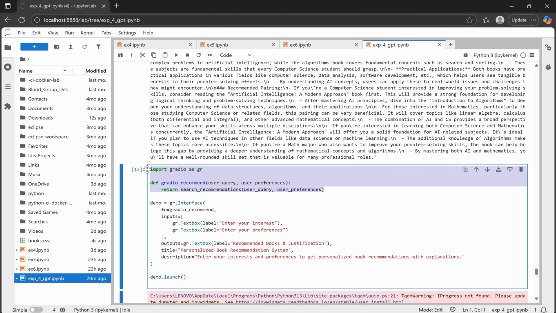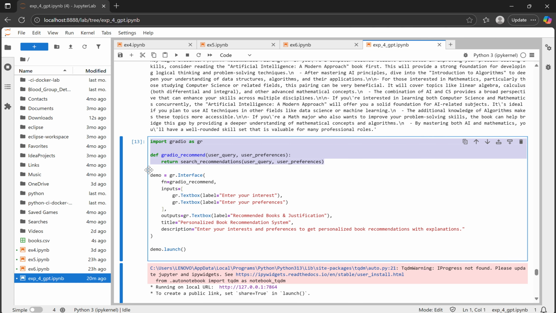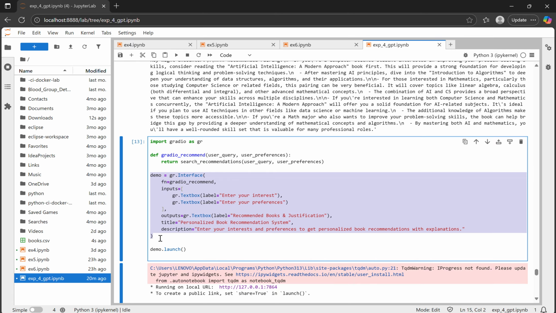To make this interactive, I use Gradio. It allows the user to enter their query and preferences in a simple web interface. Here I define two text boxes for inputs, one for interest and another for preference, and one large output box to display the recommended books and AI generated explanation.